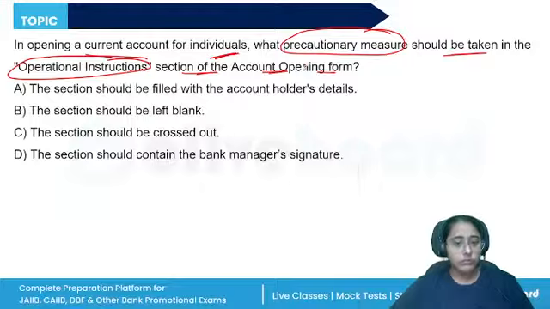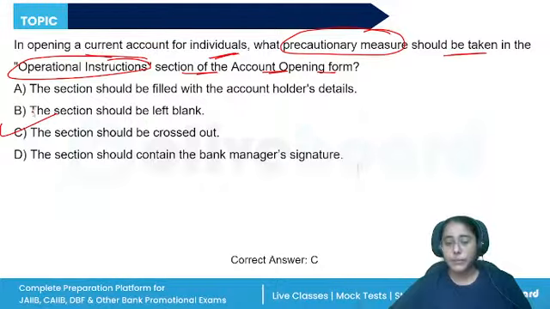Joint accounts can be opened, a sole proprietorship firm can get a current account, partnership firm, limited company, even an individual. But the column meant for operation instructions in the account opening form for the individual should be crossed as a precaution. It should be crossed so that we can prevent any subsequent misuse.